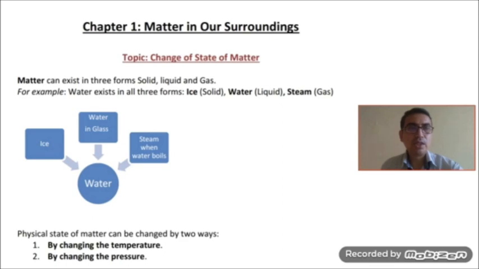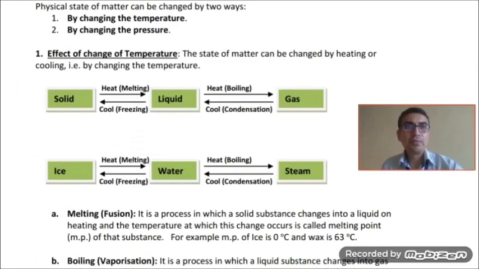Number one, by changing the temperature. Number two, by changing the pressure. So, the physical state of matter can be changed in two ways: by changing the temperature and by changing the pressure. These two factors cause the change in the three forms of matter. How? The spaces between the particles of matter, the kinetic energy which causes the movement of particles, and the intermolecular force, all these can be changed by changing the temperature and pressure.